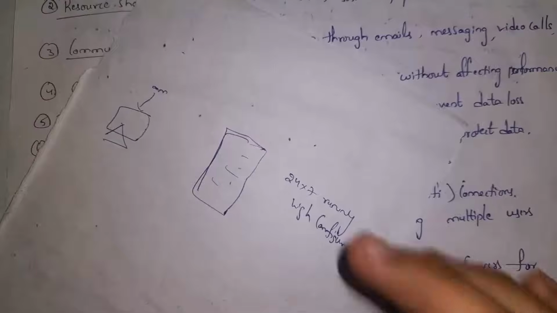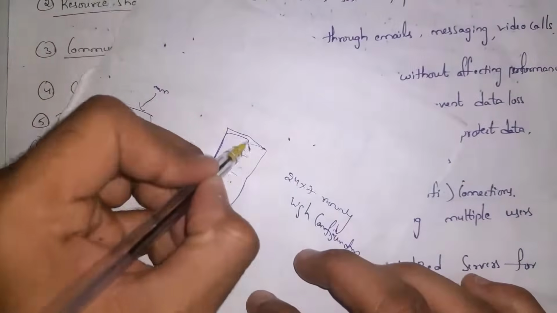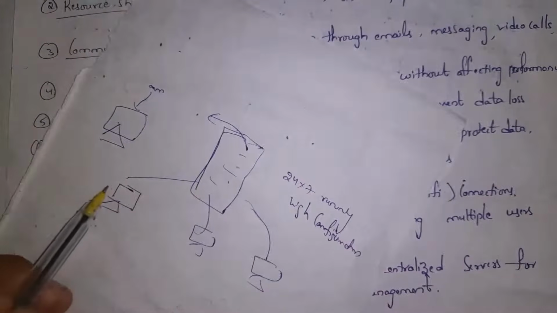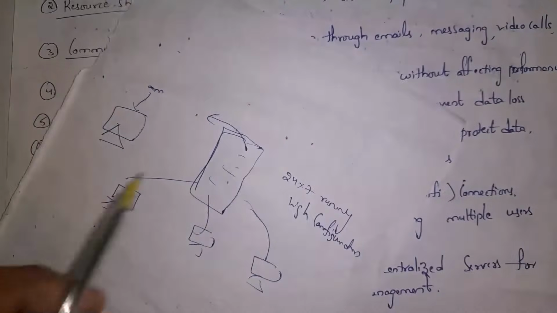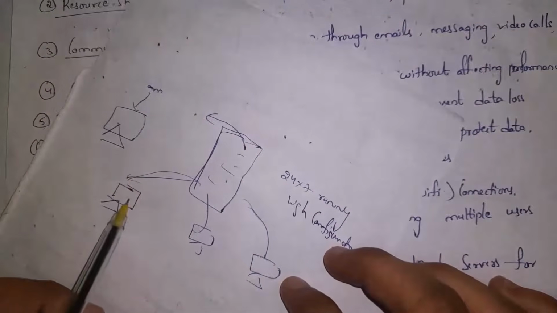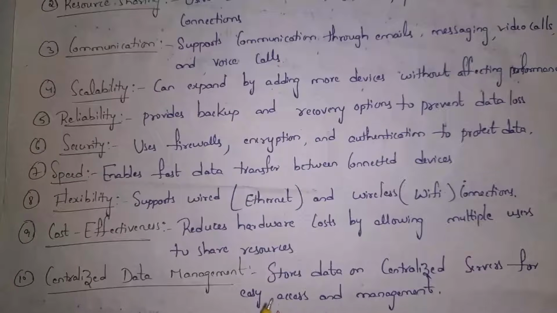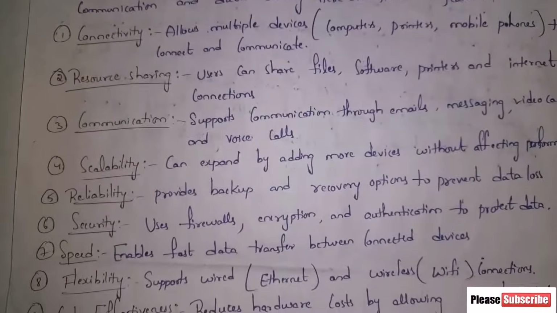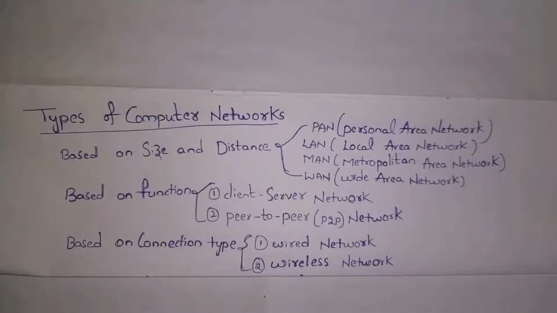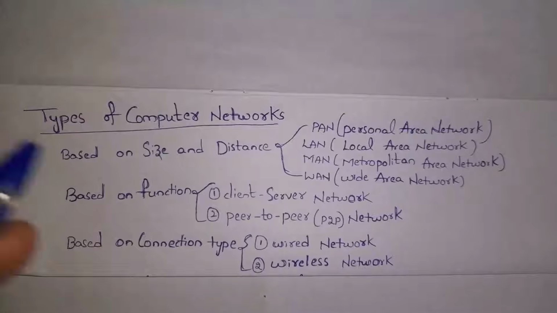In software companies, complete data is stored in server and all employees are connected to the server in order to access information and in order to store files. So software companies store data on centralized servers for easy access and management. All these are the features of computer networks. Next I will explain various types of computer networks.